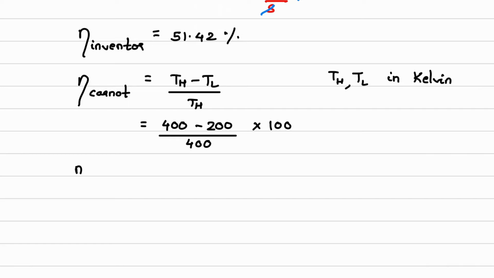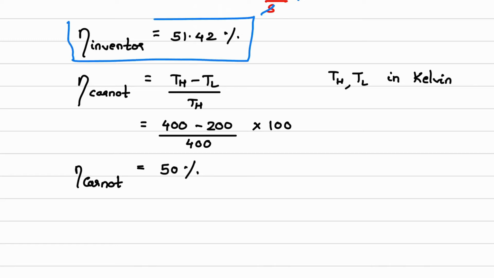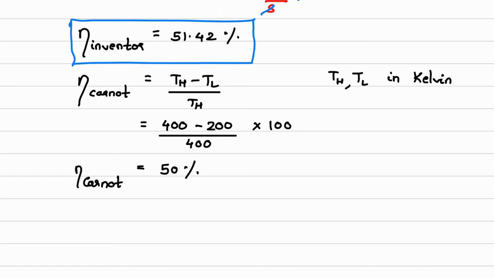So here I'll get Carnot efficiency as 50%. Now this is the first answer which we have calculated, and this is Carnot efficiency.